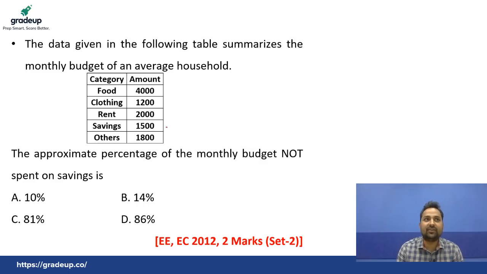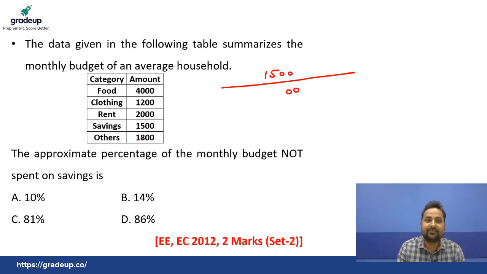So first solve what is spent on savings. Then we can simply simplify this thing. Now, what value is spent on saving? We can simply say that 1500 is spent on saving. Yes or no? Whole divided by the total value. Okay. So here the double zero, very simple, double zero. All the terms are double zero.